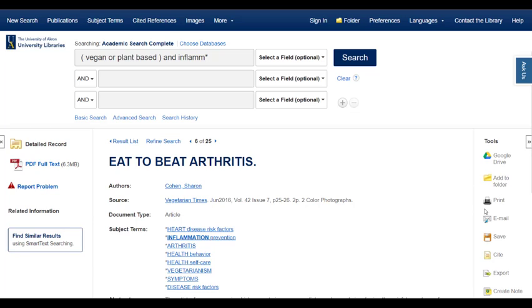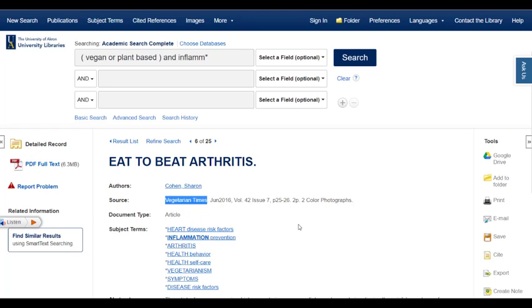Let's start out by taking a look at this article I found from Vegetarian Times. Again, for this example, I'm considering the WHO evaluation criteria that focuses on authority. So, who is responsible for this article? Well, at the highest level, we should consider the source or the publisher of the information. In this case, the article is published in Vegetarian Times. We would want to consider how this affects the content being presented.